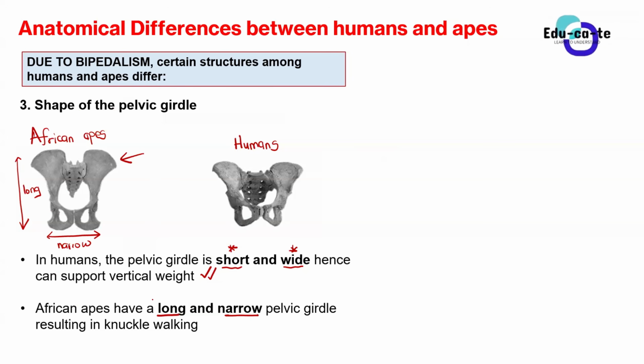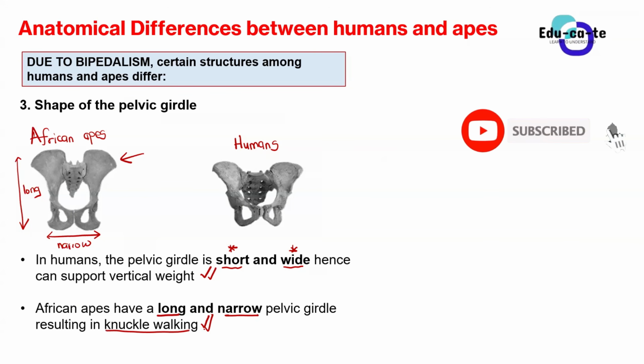So the African apes, since they've got this long and narrow pelvic girdle, this actually results in knuckle walking. As I've already said to you guys, these African apes cannot really maintain an upright posture for long, because they are not made with structures that are able to support vertical standing.